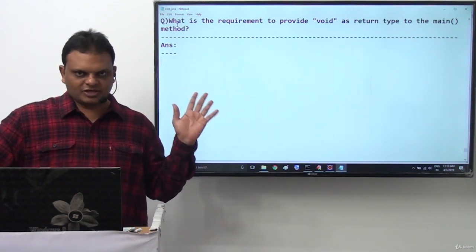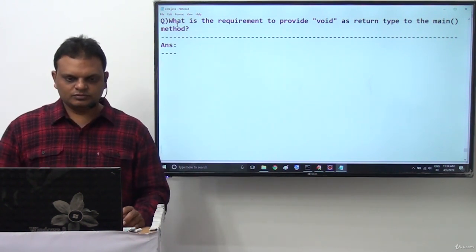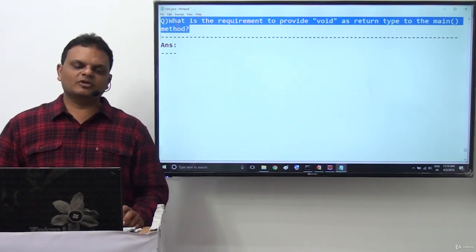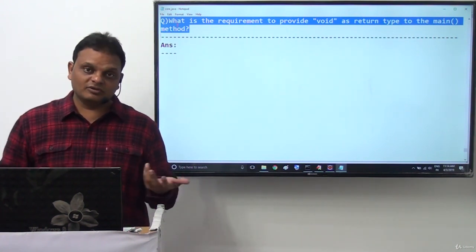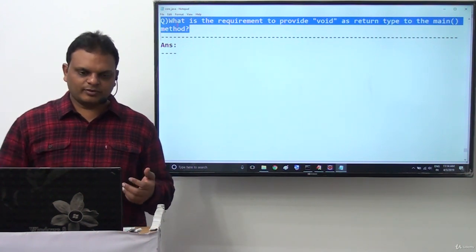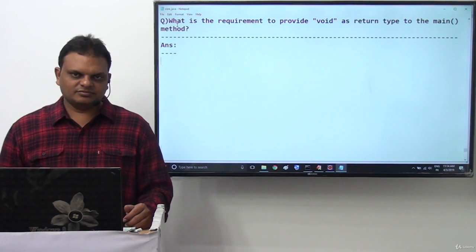That's it. Now coming to our question. What is the requirement to provide void as a return type to the main method? Why void only? Why not integer? Why not float? Right, sir. For this purpose, I will give some clarity. Try to recognize this point exactly.